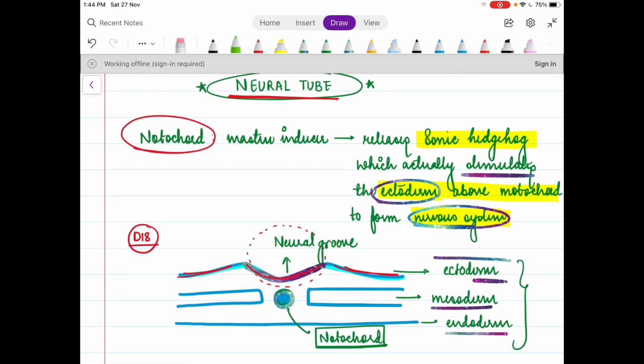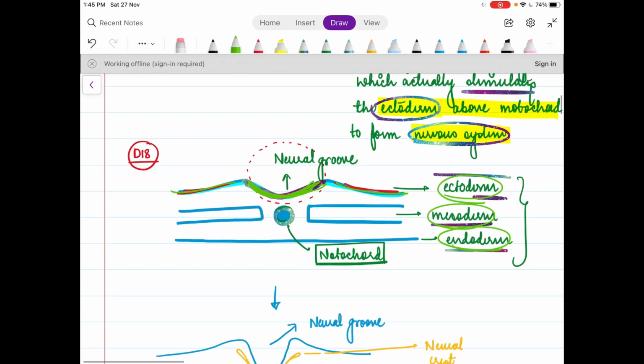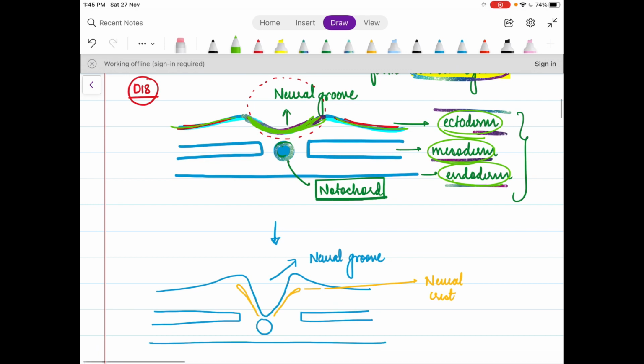As we can see, our human body is formed by three germ layers known as the ectoderm, mesoderm and the endoderm. The ectoderm above the notochord gives rise to the neuroectoderm. The rest of the ectoderm gets converted into the skin, but just the ectoderm above the notochord gets converted into neuroectoderm. The notochord converts it into a neural plate and neural groove first. This neural groove then elongates and deepens, and there are additional sets of cells which arise at the sides, known as the neural crest.